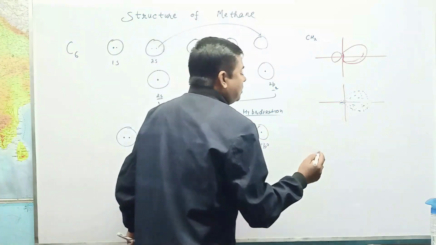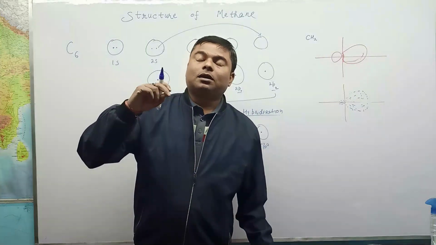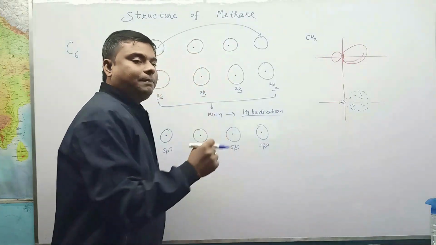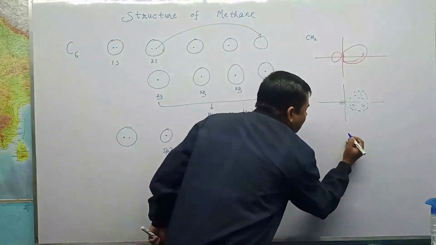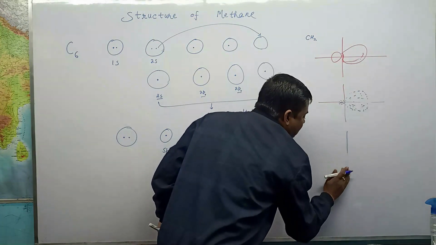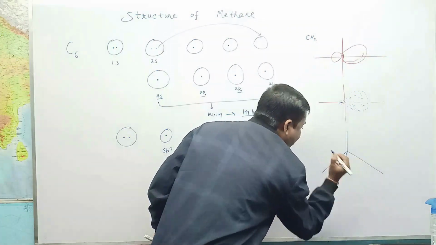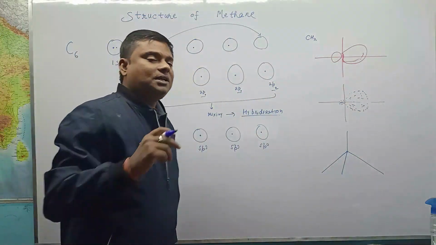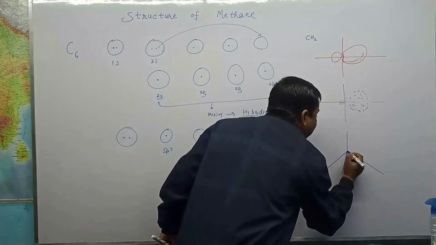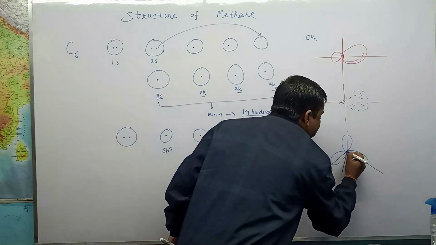Now all these 4 orbitals are arranged in space in a tetrahedral shape like this. See here, this is very important. This is the shape of a tetrahedron, and we have it like this.